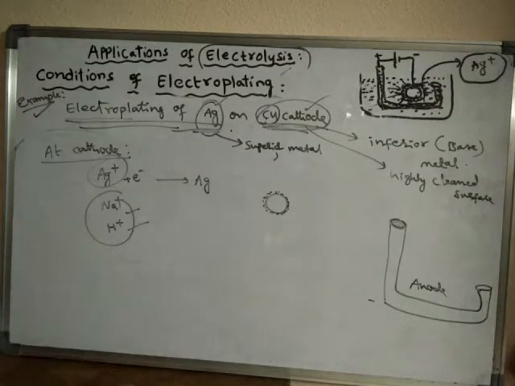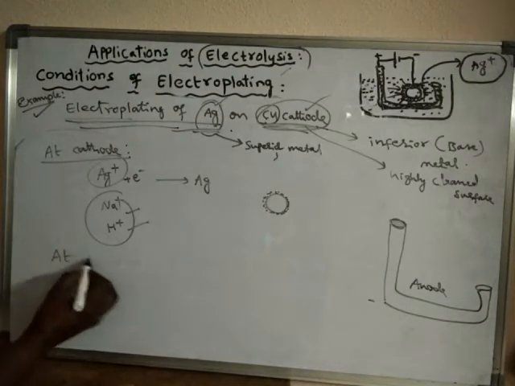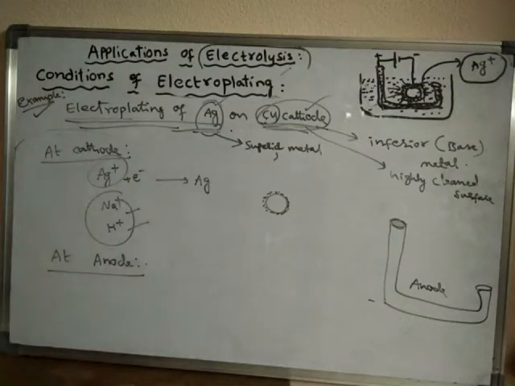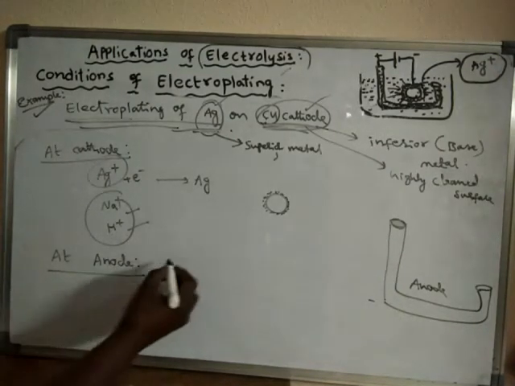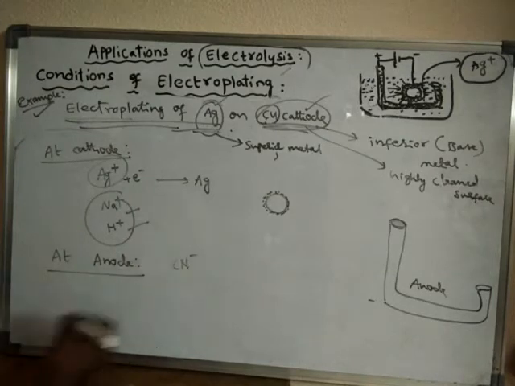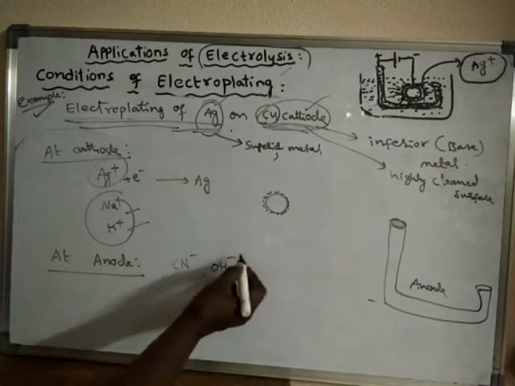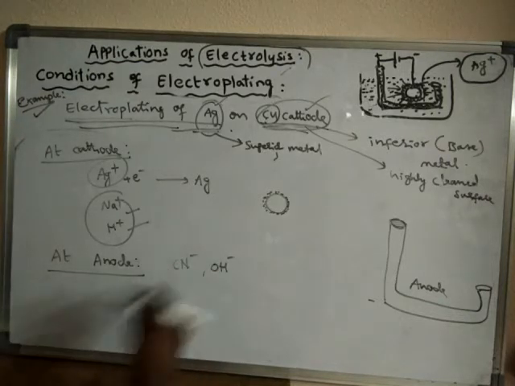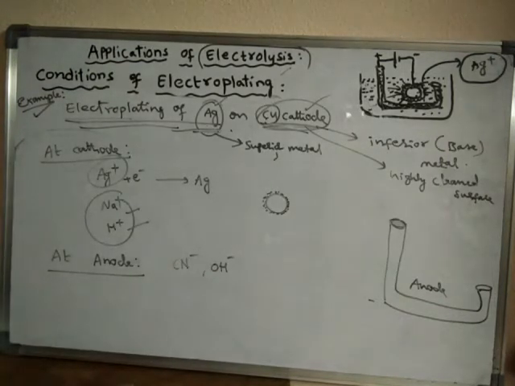Okay, right. Now, if you see the reaction at anode, what happens? What are the negative ions, anions present in the solution? Cyanide ions are present. OH minus ions are present. Only these two ions are negative ions present in the electrolyte.